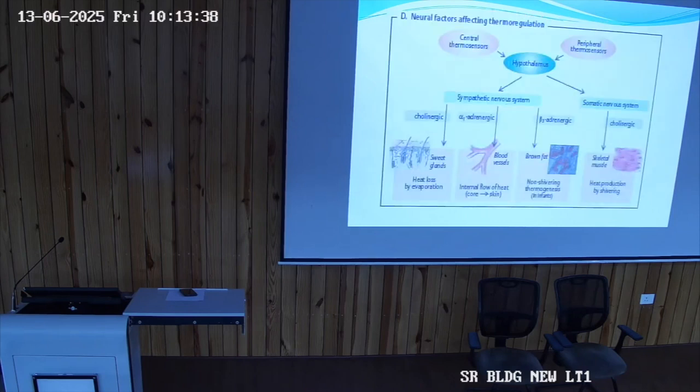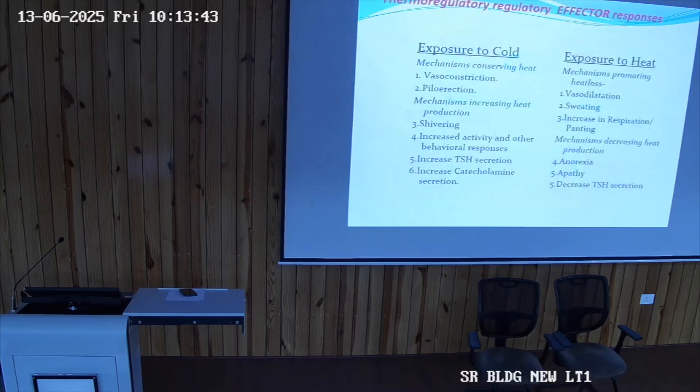Okay, this we have seen in the previous class also. Exposure to cold. Whenever there is exposure to cold, what will happen? Which center will get activated? Posterior. When posterior is stimulated, what will it do? Conserving heat. For conserving heat, what is the first action? Vasoconstriction. Second is piloerection. But what is piloerection? It works more efficiently in animals, not compared to human beings.